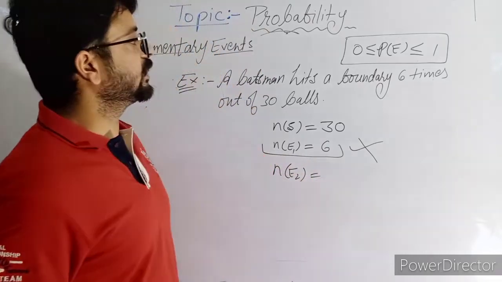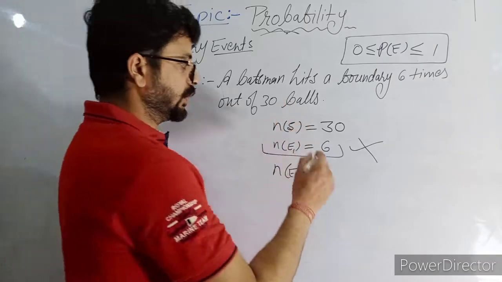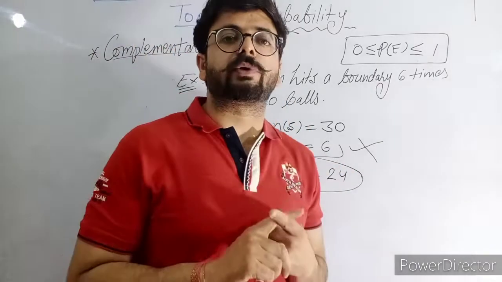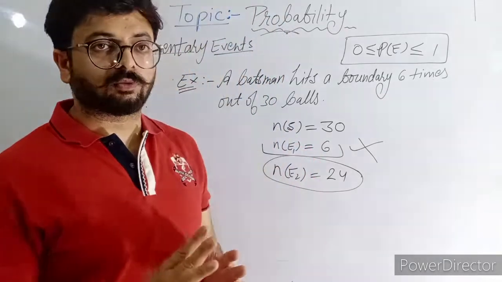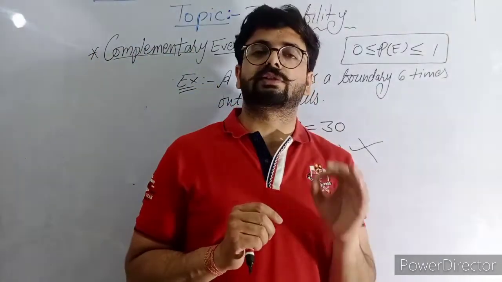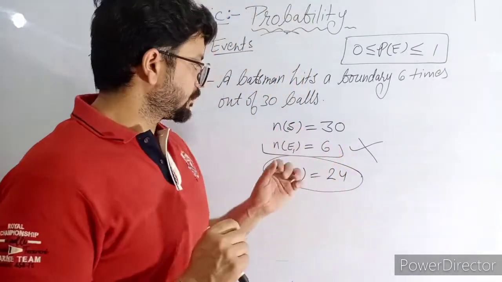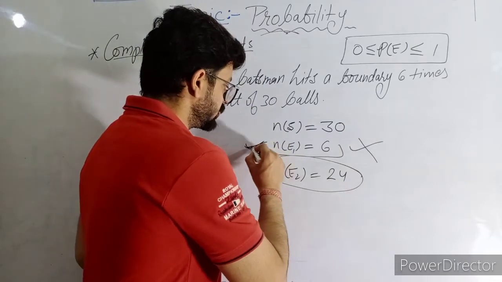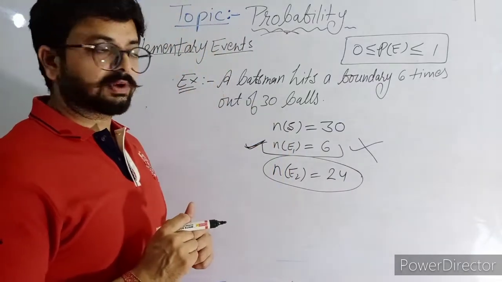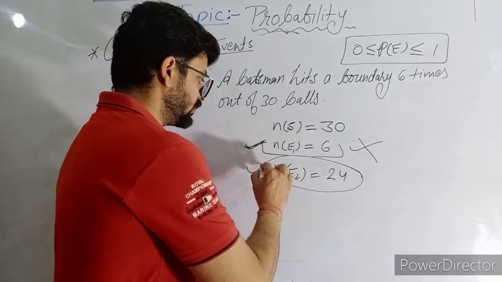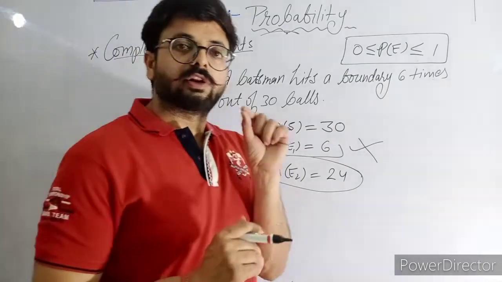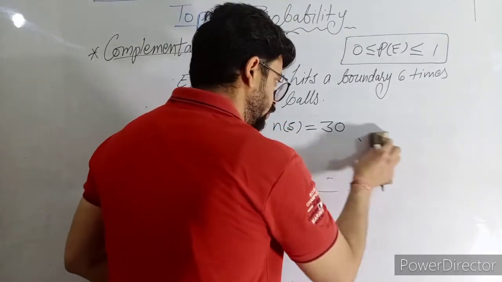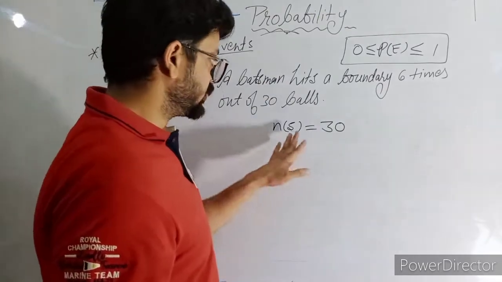In how many balls did he not hit any boundary? 24 balls. So first we will read the complete question. First thing to keep in mind, the reading of the question is the most important part. Still we cannot say this is the favorable outcome until we read the complete question. Now, the total outcome will not change. These are the total outcomes.